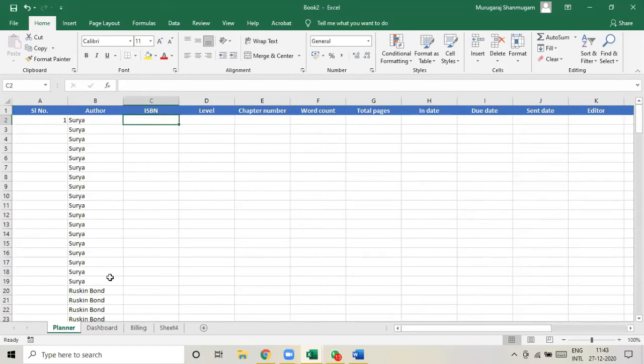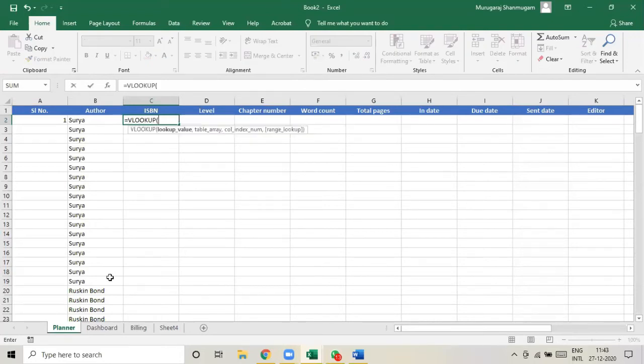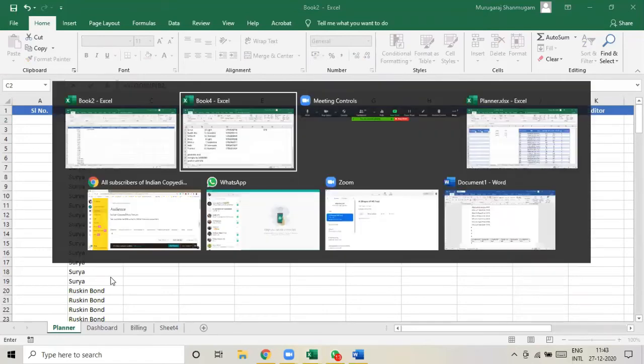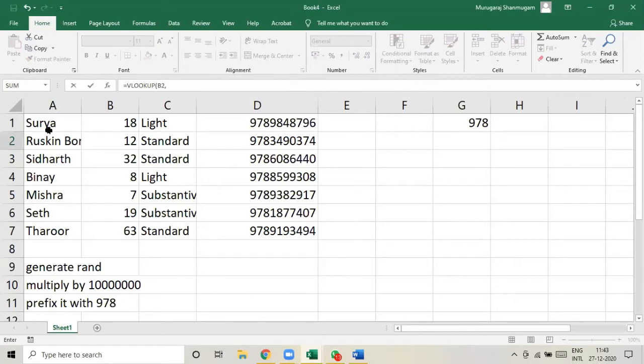So the initial way would be to copy and paste it all the way here. But Excel has a wonderful formula to achieve this, which we call VLOOKUP. V for vertical. Okay. So VLOOKUP. What is the value that we wanted to look up? We wanted to look up the value Surya. And then in this table, where my data is already available, the fourth column is the value that I wanted to fetch. So VLOOKUP is a formula that will fetch values from another table to this table.